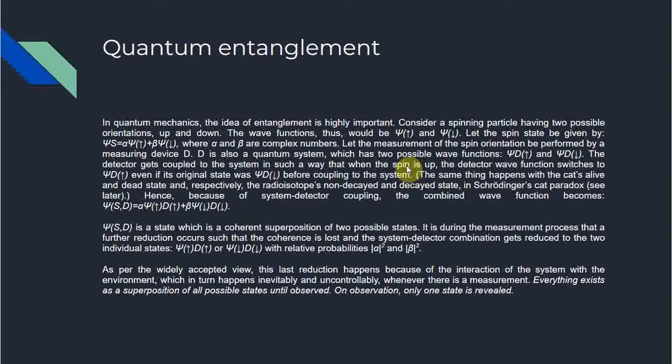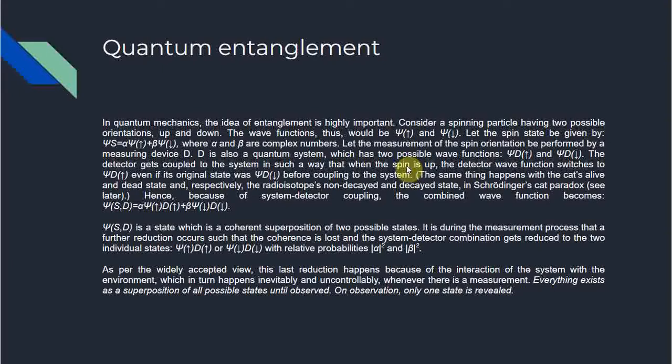It is during the measurement process that a further reduction occurs and the coherence is lost, and the system-detector combination gets reduced to the two individual states, psi up d up and/or psi down d down, with the relative probabilities alpha squared and beta squared. As per the widely accepted view, this last reduction happens because of the interaction of the system with the environment, which in turn happens inevitably and uncontrollably whenever there is a measurement. Everything exists as a superposition of all possible states until observed. On observation, only one state is revealed.